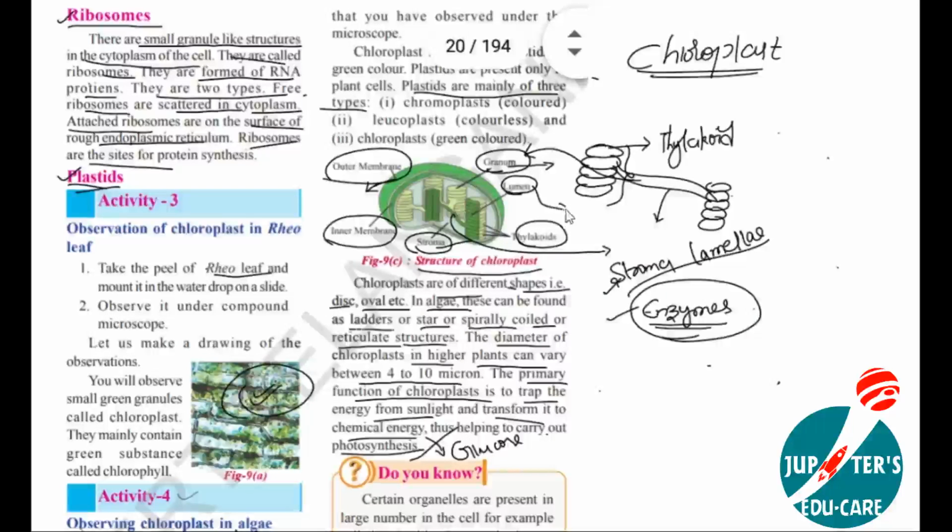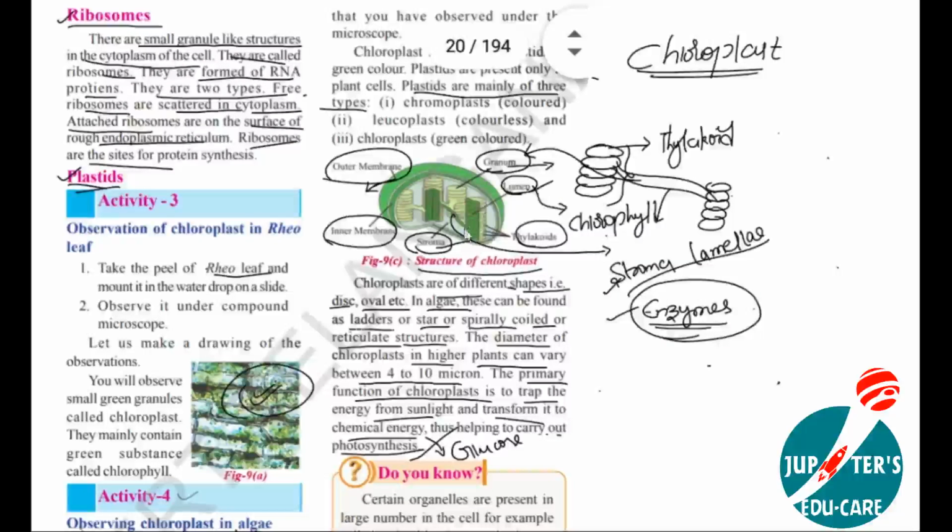This lumen contains green color pigments called chlorophyll. This chlorophyll helps in trapping the sunlight and converts this light energy into chemical energy. So, when we see the inside of the grana, a small opening or small empty space is present. That empty space is nothing but the lumen.